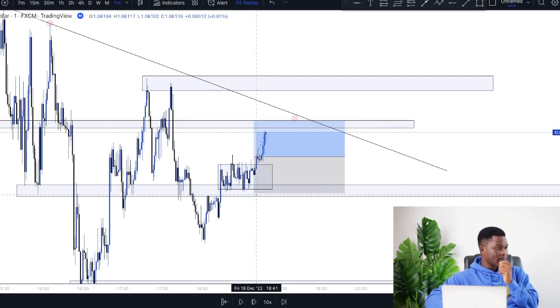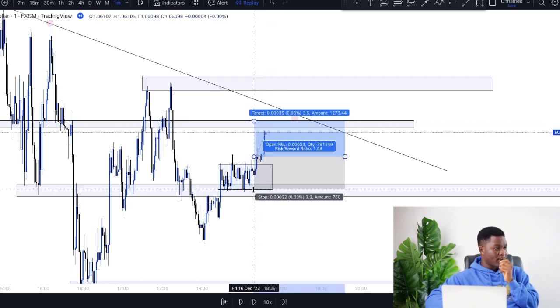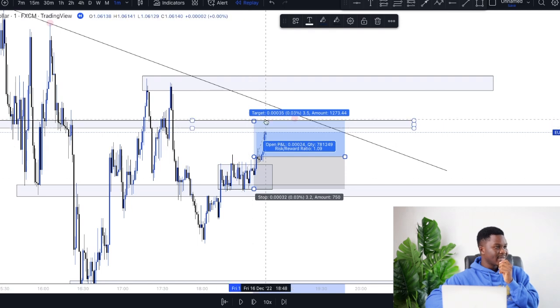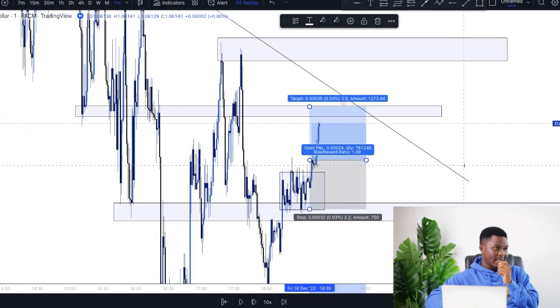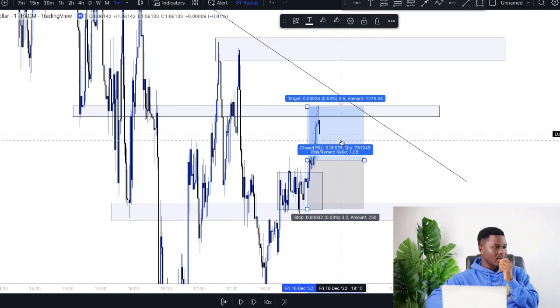Right now, it's very important to go for a risk to reward of 1:1, because when you are scalping, you definitely do not want to stay in the market too long, right? You want to go for a good risk to reward of 1:1, stack in that position, and then get out exactly at a good risk to reward of 1:1. Right now, as you can see, our TP has been hit over here. Now price is at our key zone.